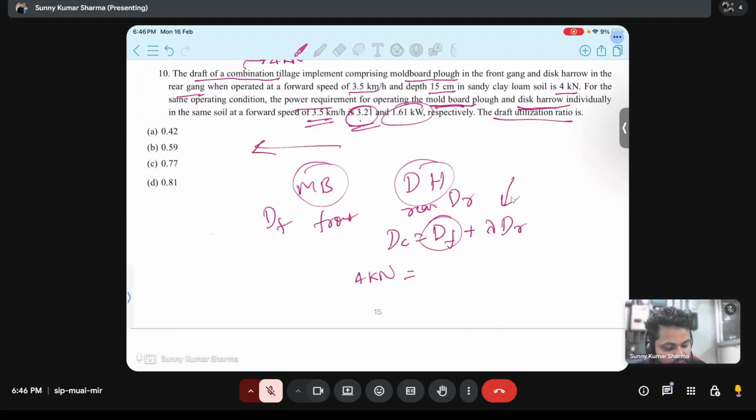So if power requirement is given, can you find draft? Power requirement means drawbar power requirement. Power requirement is equal to draft into speed. So 3.21 is the required power in kilowatt, equal to draft into speed, speed is 3.5 kilometer per hour.